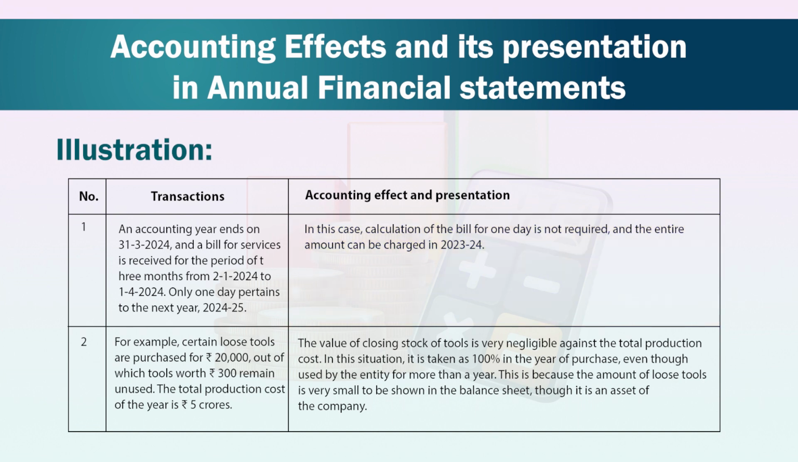2023-24. Second transaction, for example, certain loose tools are purchased for rupees 20,000, out of which tools worth rupees 300 remain unused. The total production cost of the year is rupees 5 crores. The value of closing stock of tools is very negligible against the total production cost. In this situation, it is taken as 100% in the year of purchase, even though used by the entity for more than a year. This is because the amount of loose tools is very small to be shown in the balance sheet, though it is an asset of the company.